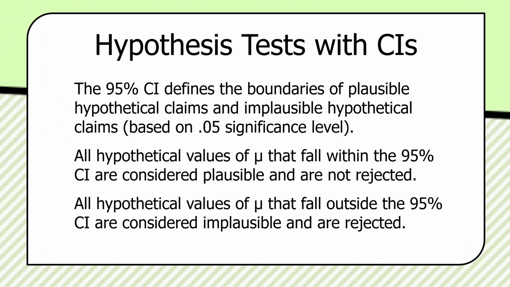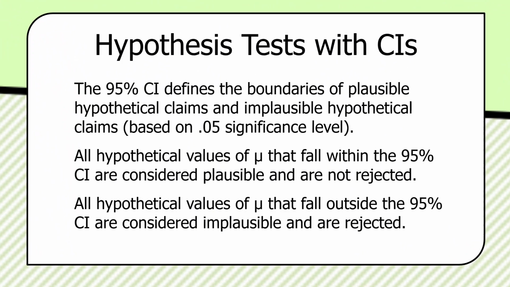Here's the rule. All hypothetical values of mu that fall within the 95% CI are considered plausible. Even though they might just be skirting on the borders of implausibility, we accept them anyway. All hypothetical values of mu that fall within the 95% CI are considered plausible and are not rejected. All hypothetical values of mu that fall outside the 95% CI are considered implausible and are rejected.